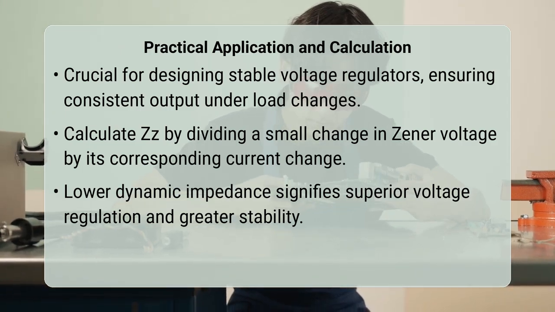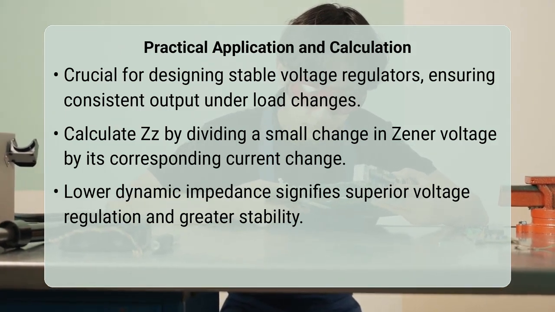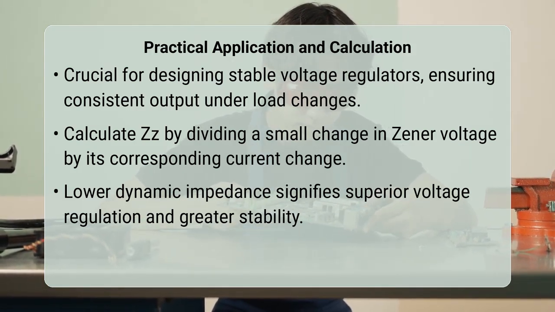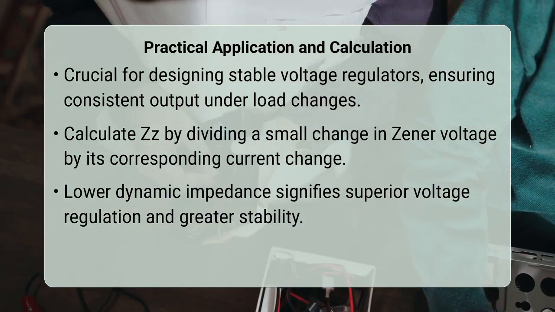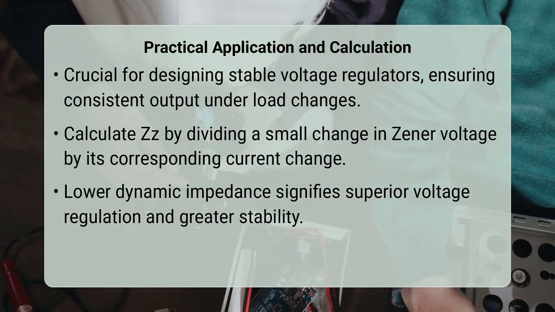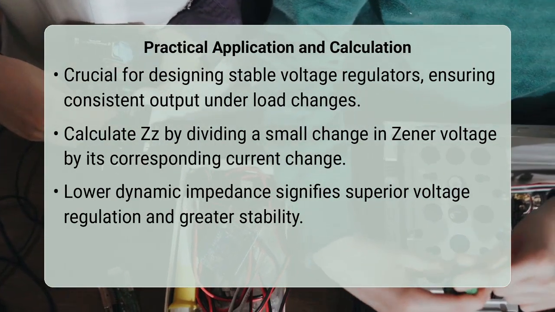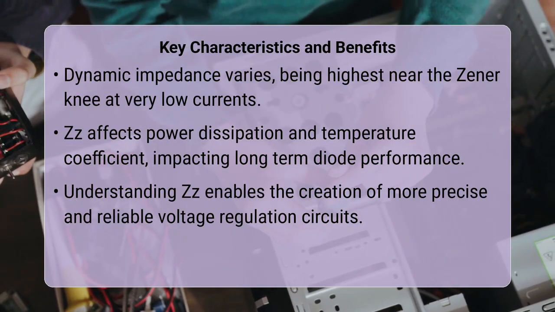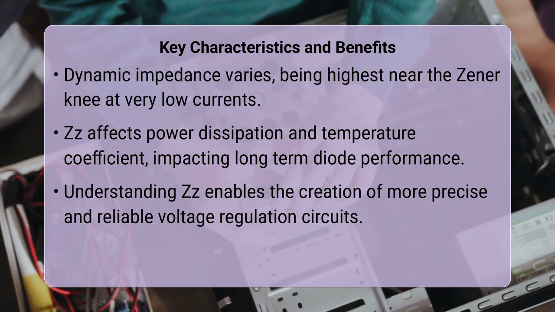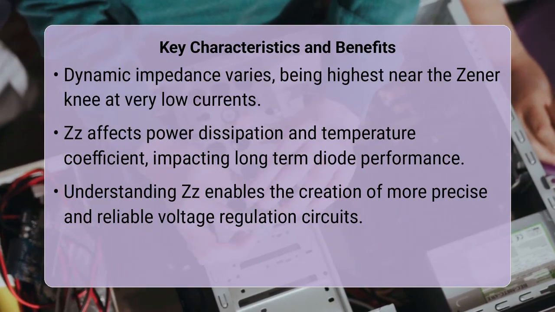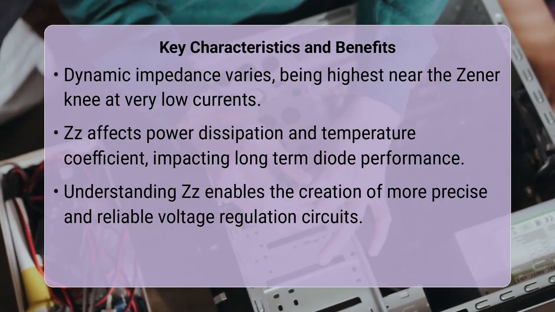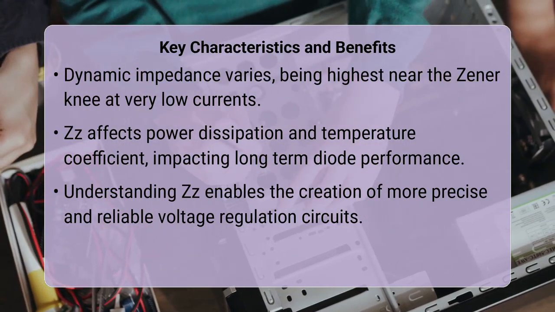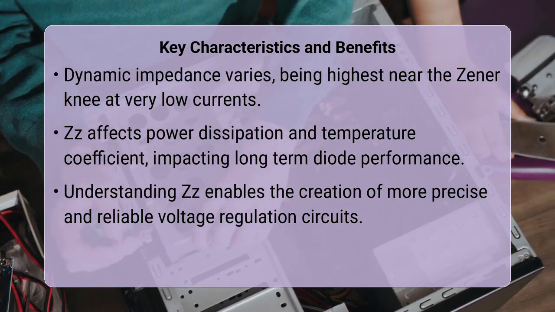current or input voltage. It is also important to note that dynamic impedance is not constant across the entire breakdown region. It tends to be higher at very low Zener currents, near what is called the Zener knee, and generally decreases as the Zener current increases. This characteristic influences the power dissipation and temperature stability of the diode. Typical values can range from a few ohms for higher power Zeners to tens or even hundreds of ohms for lower power or higher voltage Zeners.